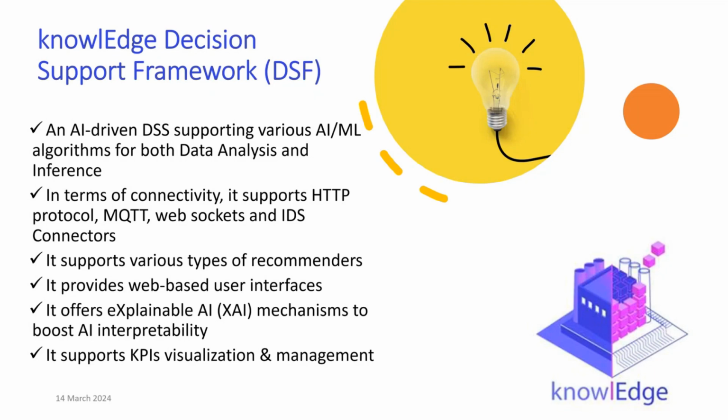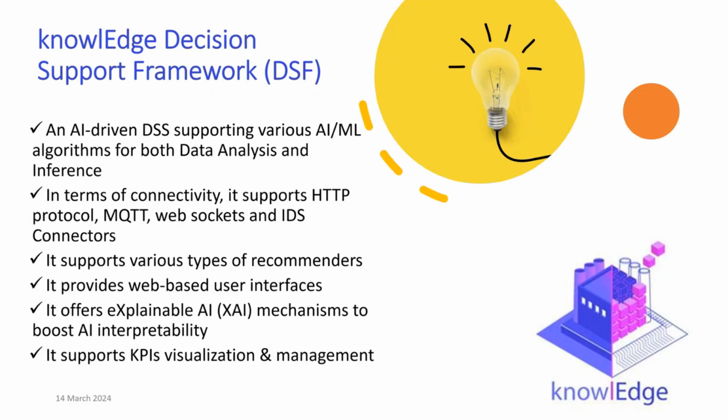We try to provide both data analysis and inference in this framework alongside other functionalities. We try to support various types of connectivity such as HTTP and MQTT protocols, WebSockets, and also data space connectors, which is something that has lately arisen and something that we adapt as well.